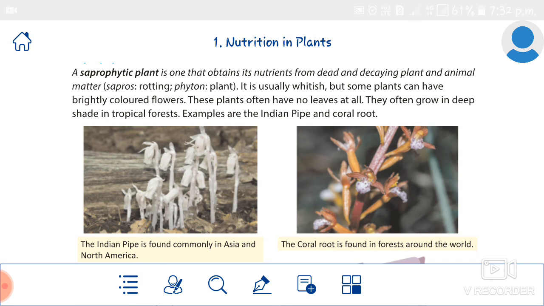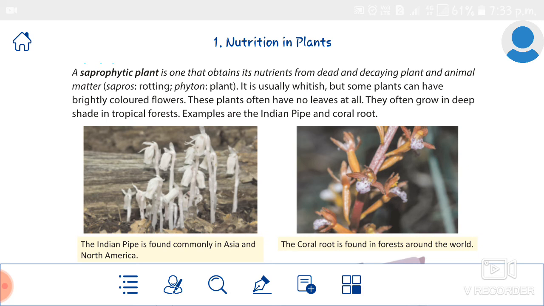Fungi are also saprophytes. They are not plants. Fungi grow on various kinds of organic material like damp pieces of leather, overripe fruits, stale bread and pickles. You can see these all, right? Mushrooms and toadstools are also types of fungi. Can you see the mushroom?